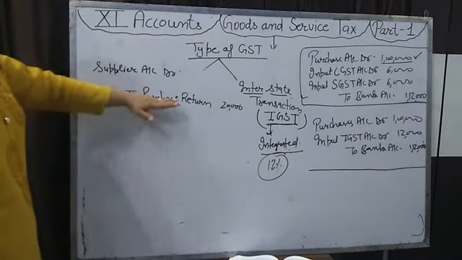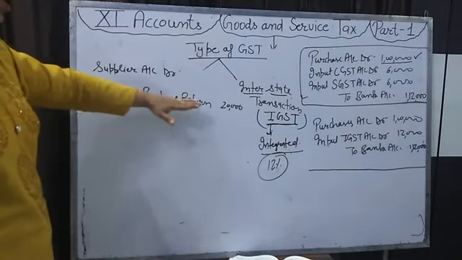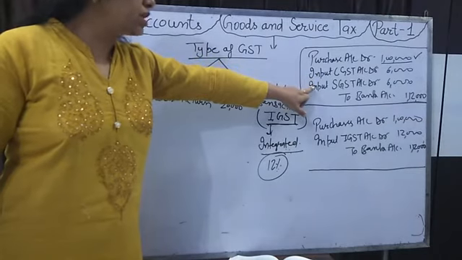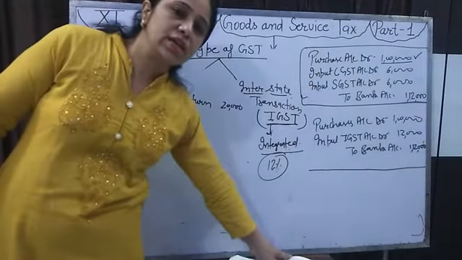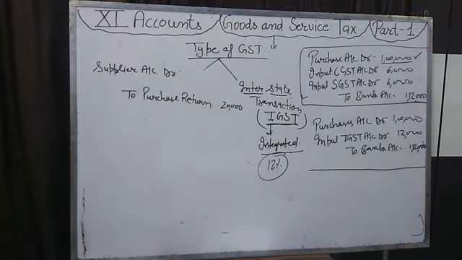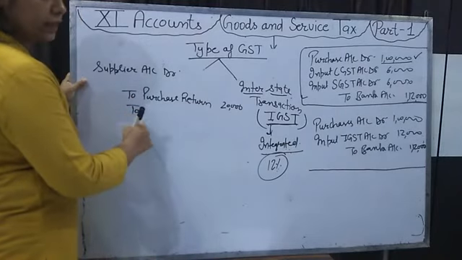When we return the goods, we will credit the purchase return account and we will also credit the input GST account. You will not credit the output GST at that time.